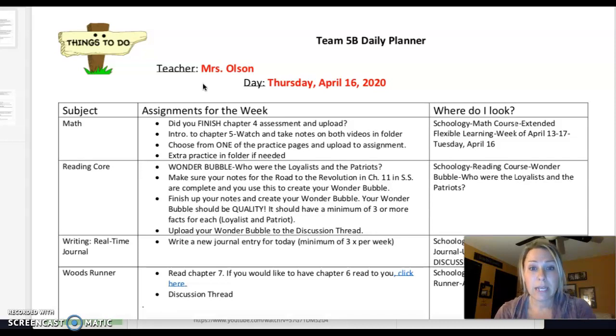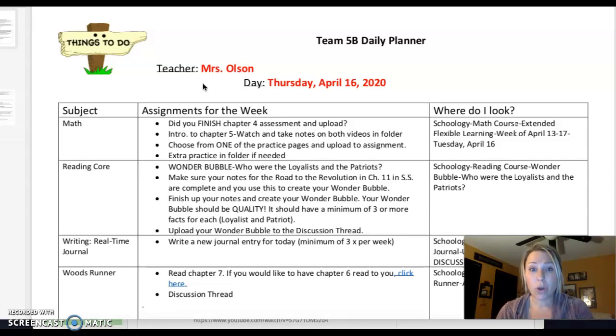Make sure that you're taking good notes. The note taking is also new for you. So you need to make sure that your notes are getting put on the Road to Revolution notes, which are also in the resource folder in the Wonder Bubble folder. Please make sure you have those notes completed.